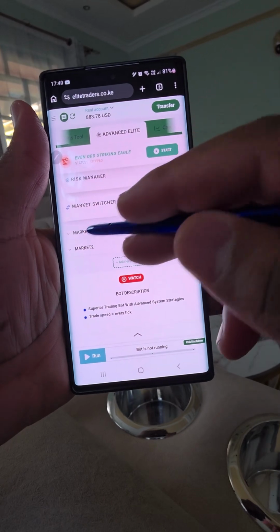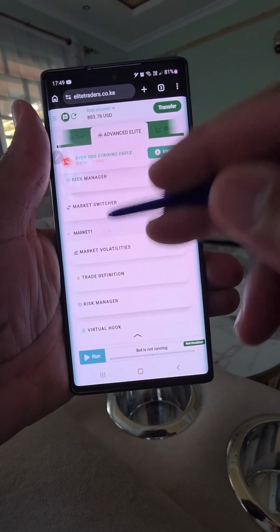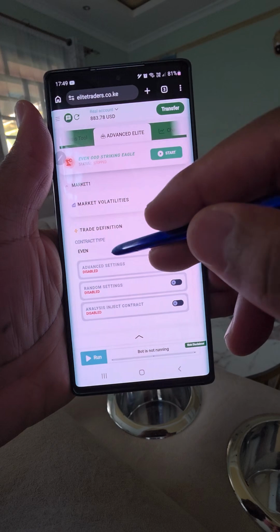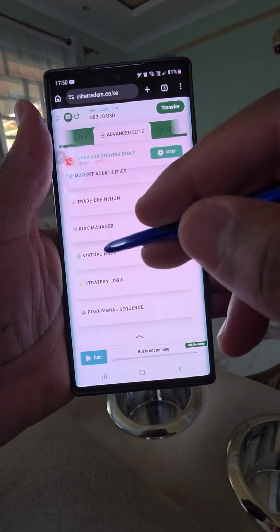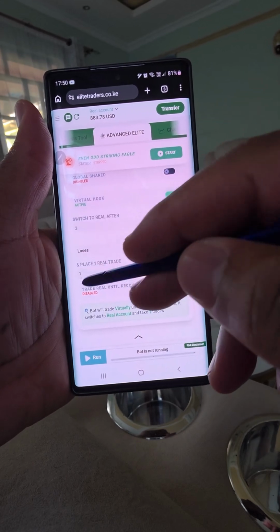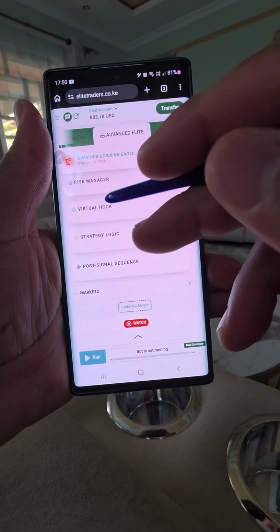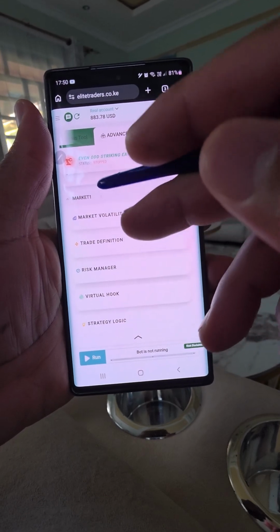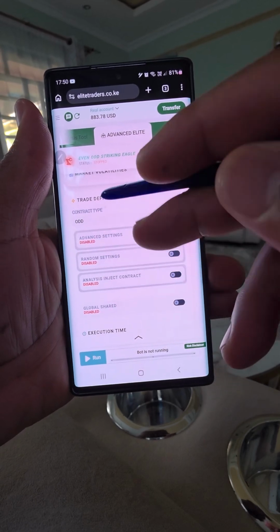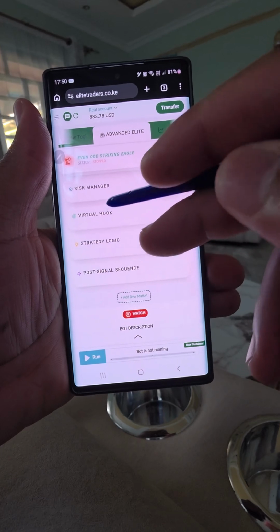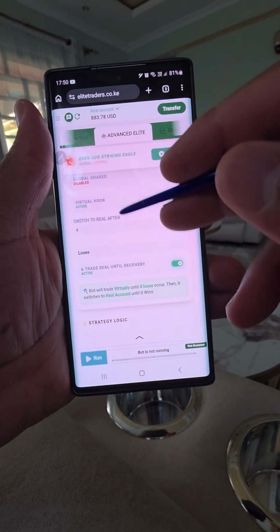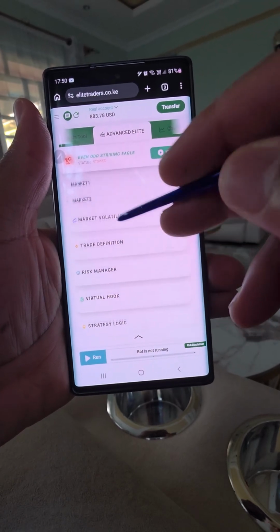Okay. So if you go to market 1, I'm now trying to explain how the robot is actually trading. If you go to market 1 and go to trade definitions, you can see we are trading even. Now if you go to the Vashuk, you can see we need 3 consecutive Vashuk losses, then the robot will execute 1 trade on real. Now in case that trade is a loss, that's when the robot switches to market 2. In market 2, you can see we are trading odd. And the strategy that we are applying is this one: 4 consecutive Vashuk losses on odd, then the robot executes a trade on real. Something very, very simple.